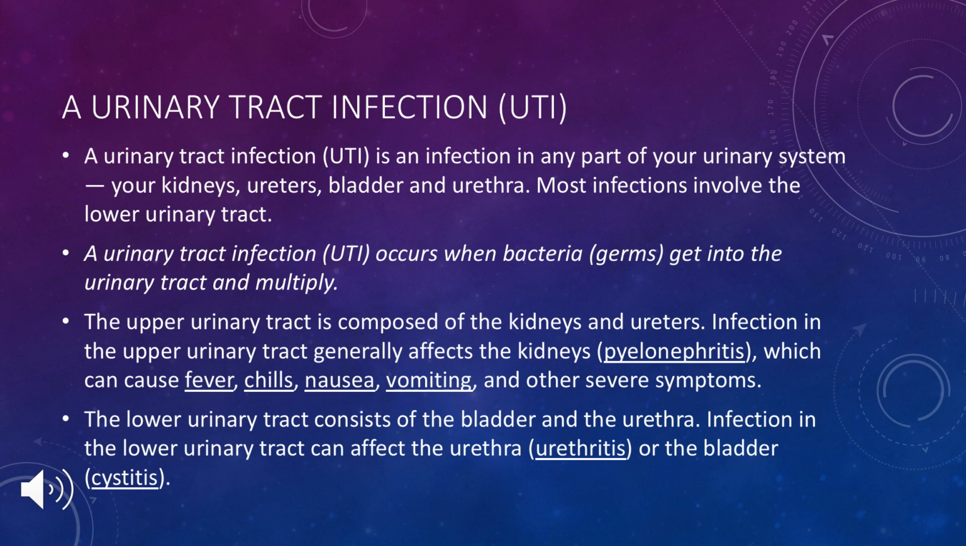So the urinary tract infections can occur because of bacteria. When the bacteria enters into the urinary system, it gets multiplied and it will cause us the infection. Generally, this urinary tract is considered as upper urinary tract and lower urinary tract. The upper urinary tract consists of kidneys and ureters, whereas the lower urinary tract contains bladder and urethra.